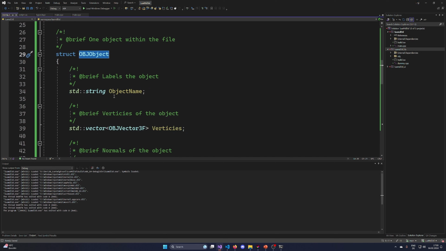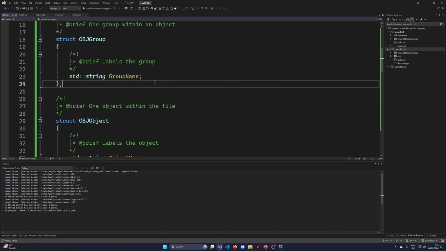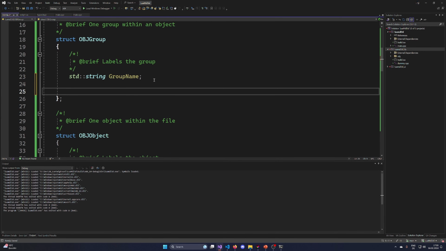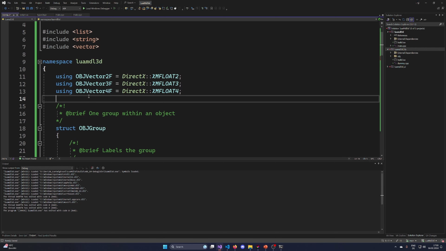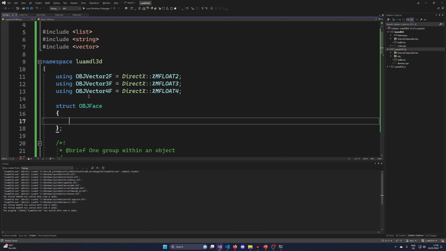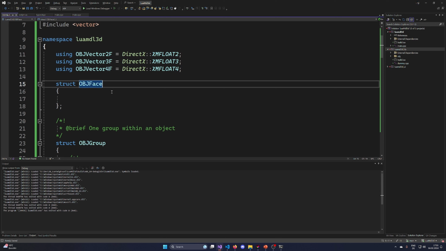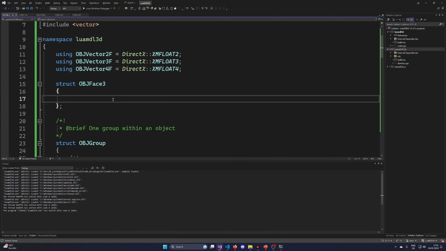Now we basically have defined how an object works. Now we just need to define how the groups work, because the group is the collection of faces, or better to say indices. Now I'm gonna have a struct, which I'm gonna call obj face. This is now defining a single face of an object. Let's actually call this one obj face 3 because we are talking about triangles. And then I want to have a uint32_t that is giving me the coordinates.